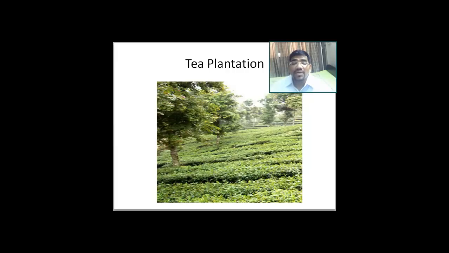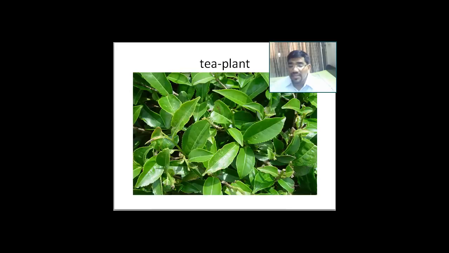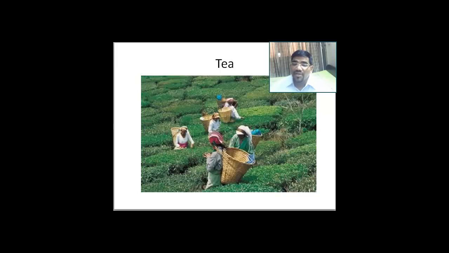In tea plant, usually what happens is that this is the tea plant. You can see the leaves of the tea plant, and the first 3 leaves or the first 2 leaves are taken up, and once they are taken up, they are used for making of tea. And here you see very skillful hand. When it comes to tea plantation, we say skilled labor. Here you can see skilled labor working and picking up the first 2 or 3 leaves for making the tea,